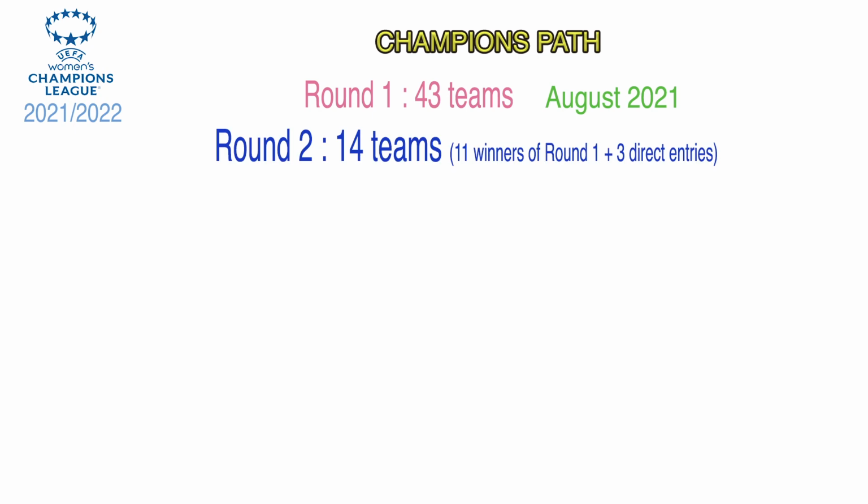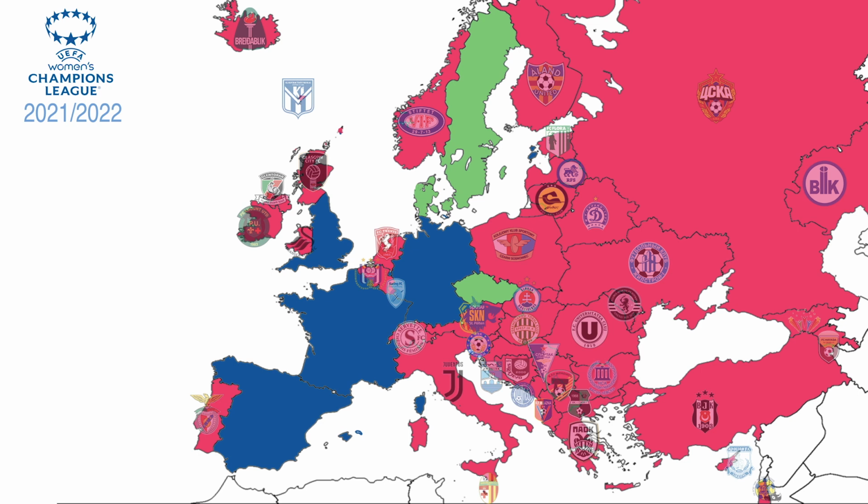So at the end of the round 1 of the Champions Path, we have 11 winners from the 11 groups. These 11 teams will enter the second round, and 3 other teams will join them directly. These 3 teams are the champions of the associations ranked 5, 6 and 7, so Sweden, Czech Republic and Denmark.